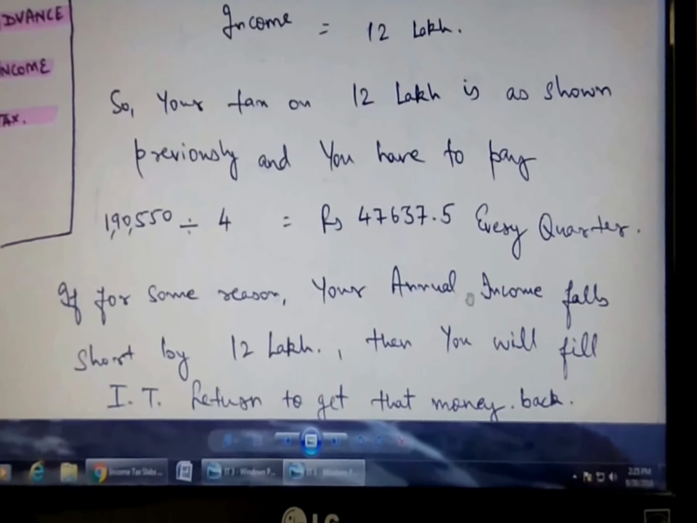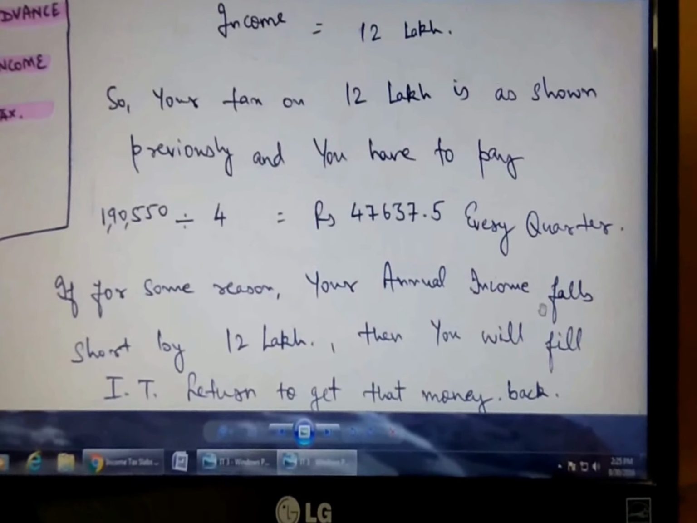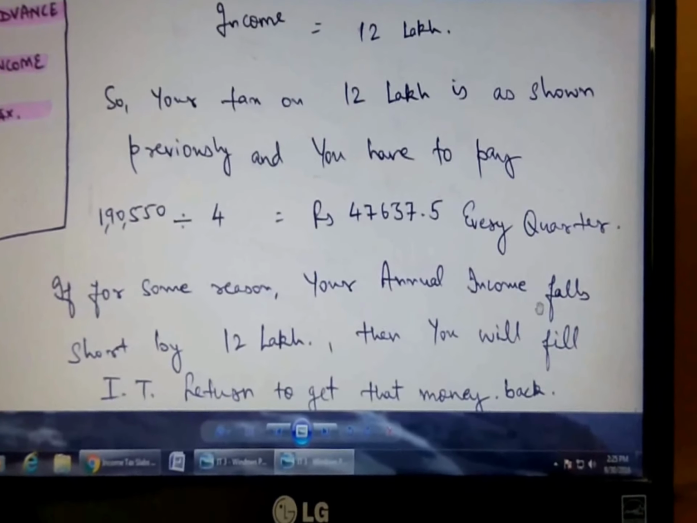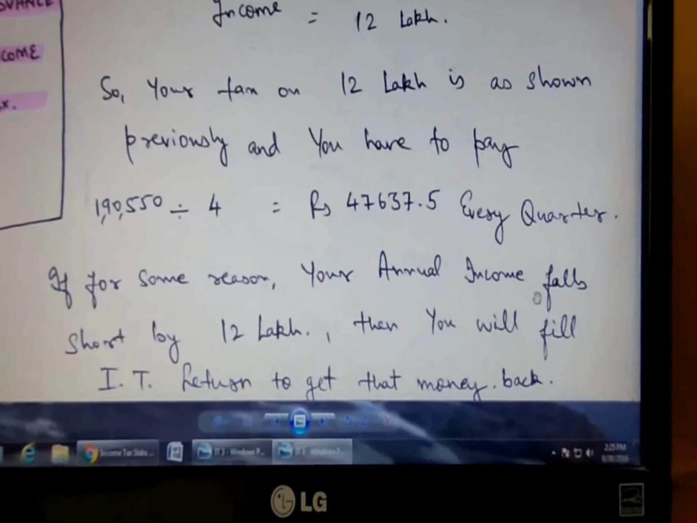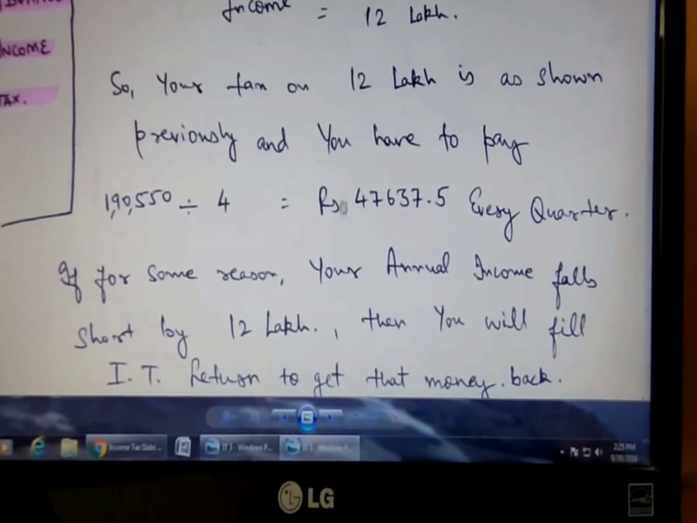If for some reason your annual income falls, but if you are assuming that your income of 1 lakh rupees is fixed, and you completely get your 12 lakhs, you do not take any leave in your company, you go the full 25-26 days a month, you work every month properly, and you completely earn 12 lakh rupees, then your income is this.